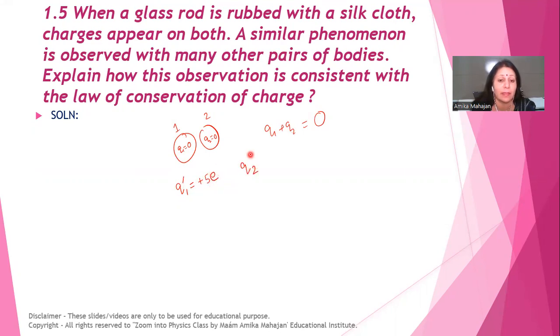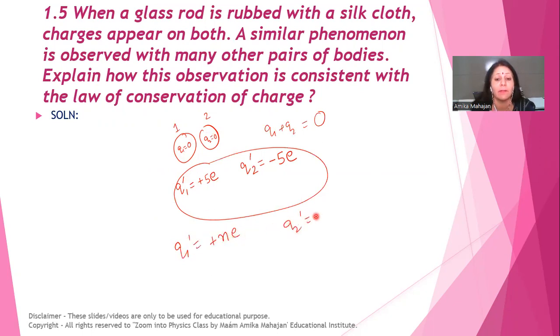And the new charge on the second body will be, since it gains 5 electrons, minus 5e. So this is the example which I was taking. I can take it in general form also. Suppose n number of electrons are transferred from one body to another, then the charge on one body will be plus Ne and the charge on the second body will be minus Ne. When I take the sum of both the charges, again it comes out to be 0. That means charge can neither be created nor be destroyed. So when two bodies are rubbed, equal and opposite charges appear in both the bodies, as a result of which this observation is consistent with the law of conservation of charge.